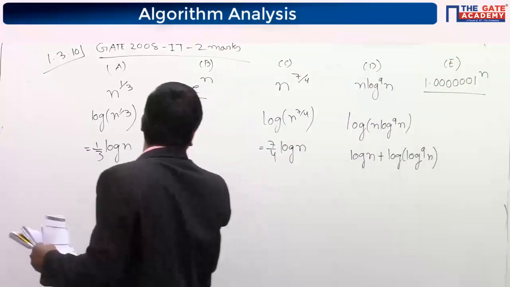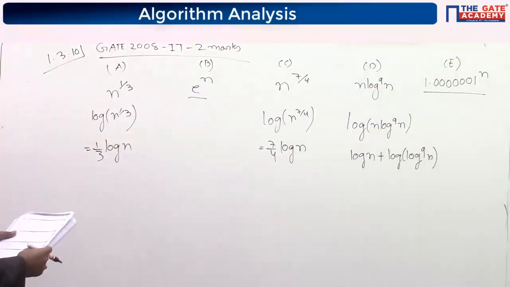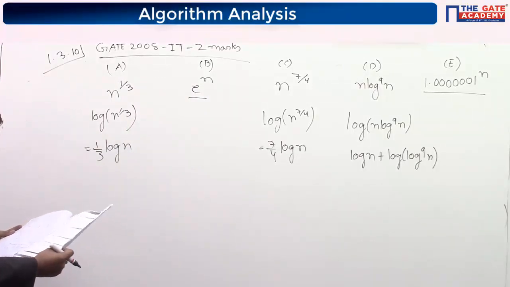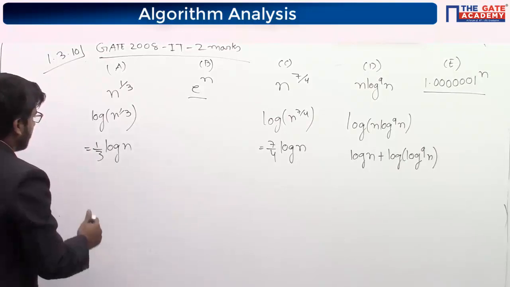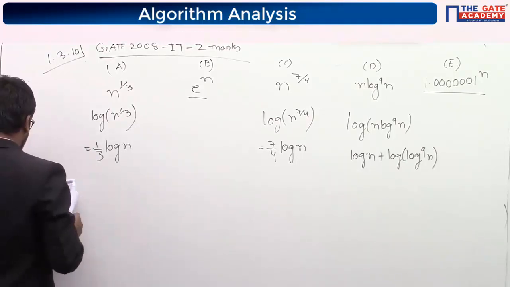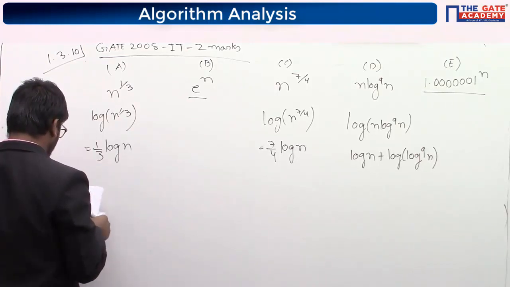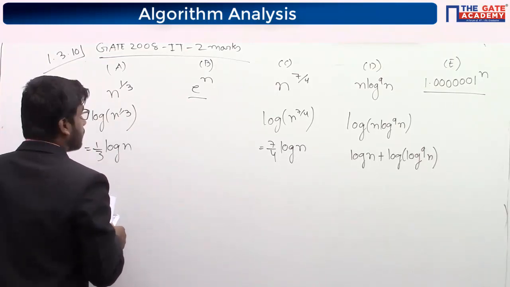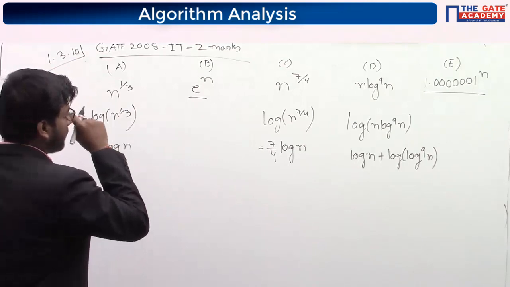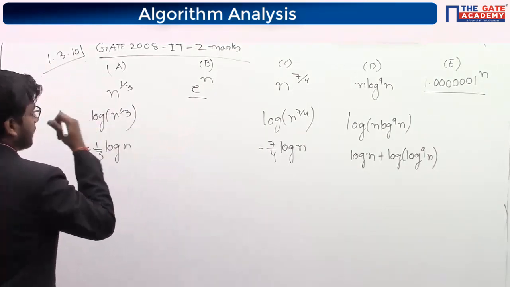So let us take some value and prove which one is smaller or not. Okay, so one thing we can do before starting.